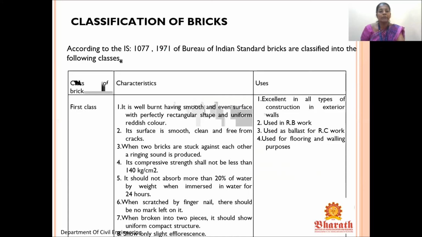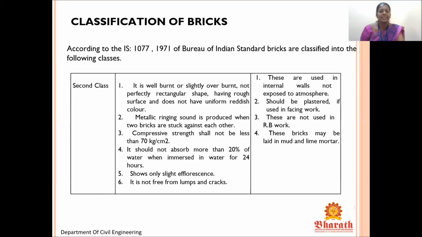The compressive strength of first class brick shall not be less than 140 kg per centimeter square, and it should not absorb more than 20% of water by weight when immersed in water for 24 hours. When scratched by fingernail, there should be no mark left on the brick. When broken into two, it should show a uniform compact structure and only slight efflorescence. Uses: excellent in all types of construction of exterior walls, reinforced concrete work, flooring and wall purposes.